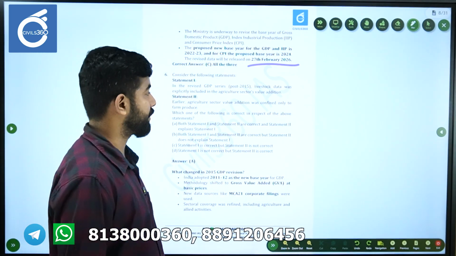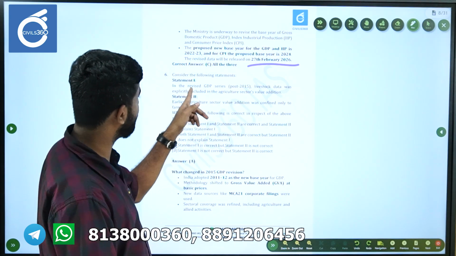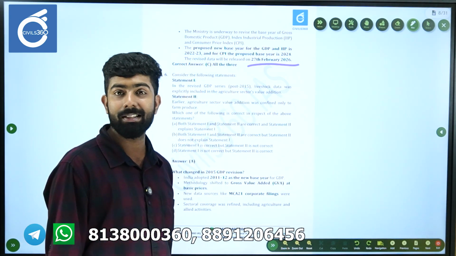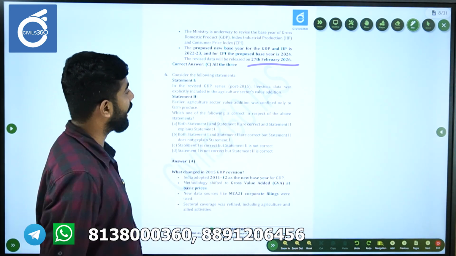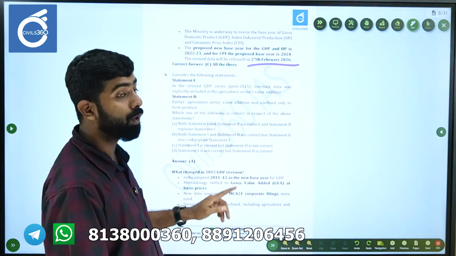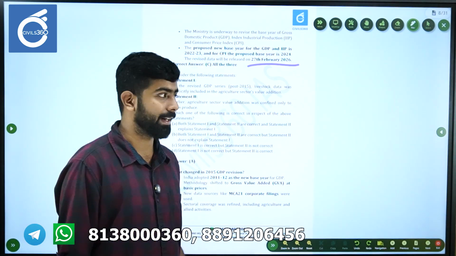Okay, let's look at the sixth question. In the revised GDP series post 2015, livestock data was explicitly included in the agricultural sector's value addition. Statement 2: earlier, agricultural sector value addition was confined only to farm produce. Okay. So here, certain keywords are here.